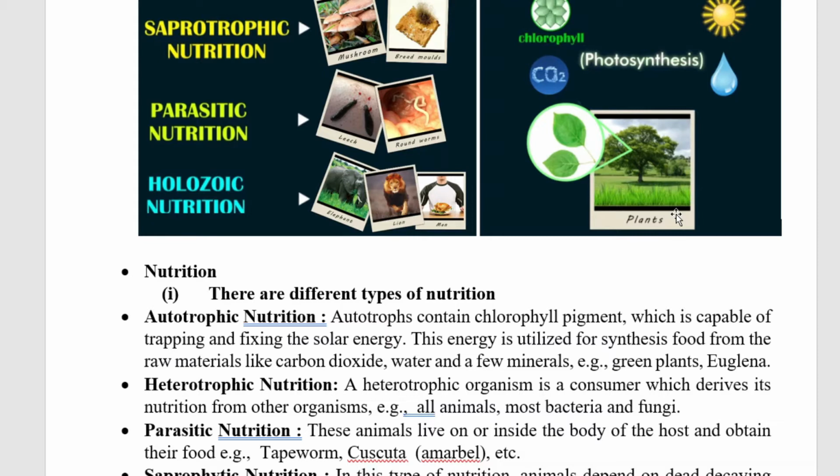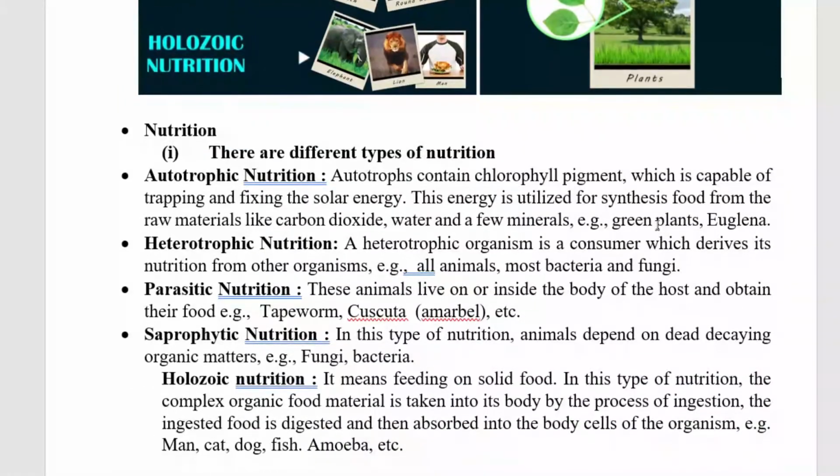Next is parasitic nutrition. These animals live on or inside the body of the host and they obtain their food. For example, tapeworms, cuscuta, all Nemathelminthes and Platyhelminthes, etc. Next is saprophytic nutrition. In this type of nutrition, organisms depend on dead, decaying organic matter, for example, fungi, bacteria, etc.